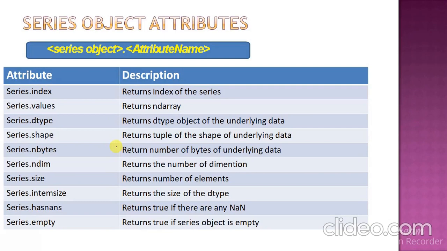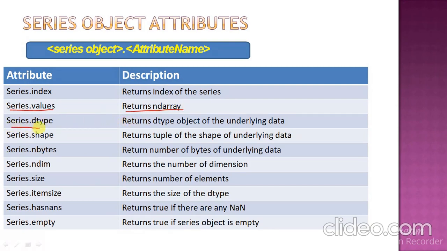Here we have the series object attributes that will give properties to your series. सीरीज़ को प्रॉपर्टी प्रोवाइड करने के लिए हम एट्रीब्यूट को यूज़ करेंगे. पहला एट्रीब्यूट है इंडेक्स, सेकेंड एट्रीब्यूट हमारा वैल्यूज है, एंड वी नो दैट attribute simply provides properties to the series object. So whenever you are using the series dot values, it returns the ND array. It means it will display all the values which are already given in your series object.